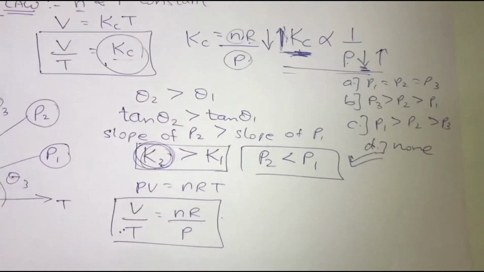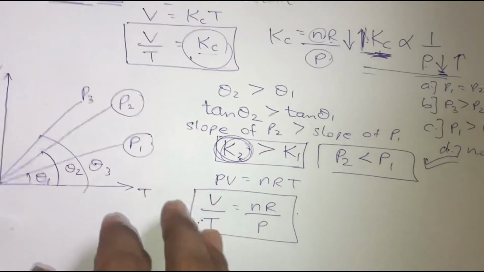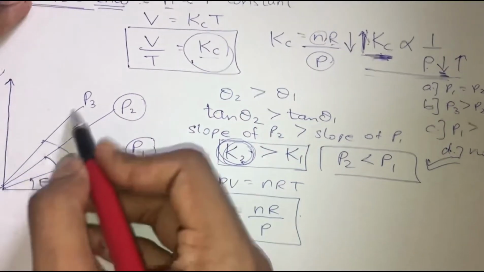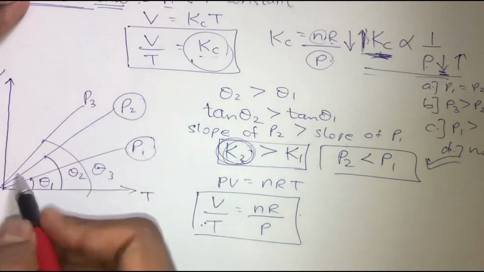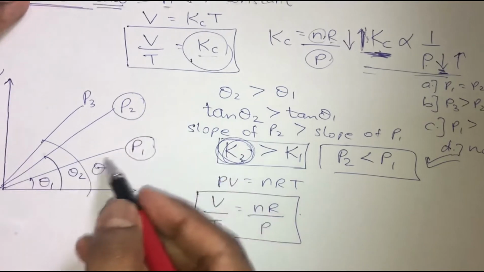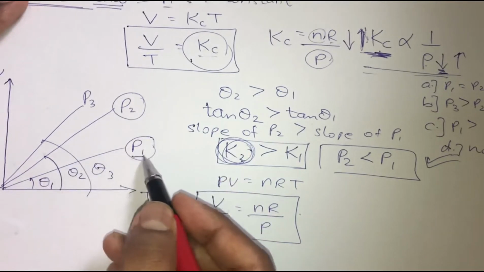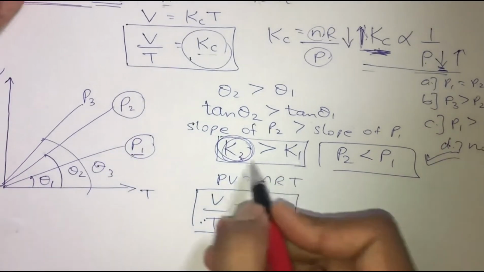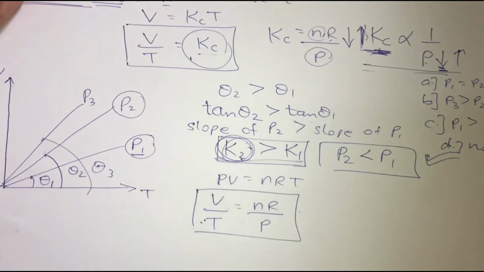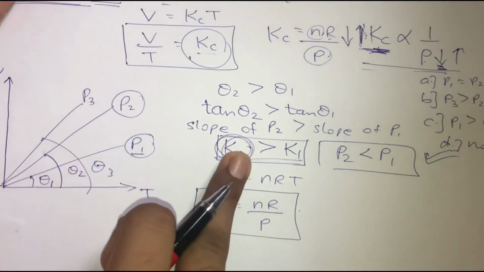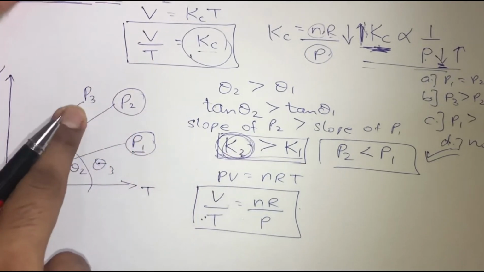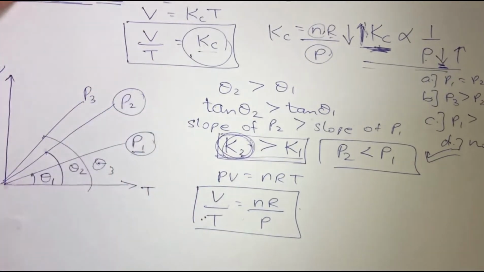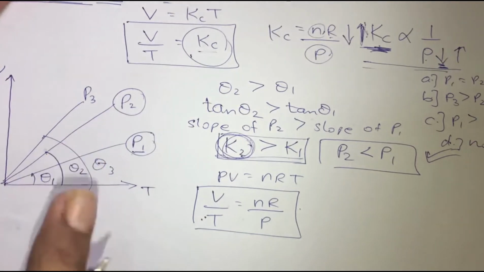Okay, just as a hint, I'm going to tell you that the slope of P3 is the greatest, then the slope of P2 comes, and after that the least slope is for P1. So now using this relationship you can find the answer easily. Greater the slope, less will be the pressure. So out of P1, P2, P3, whoever has the greatest slope is going to have the least pressure.